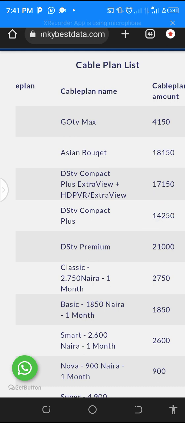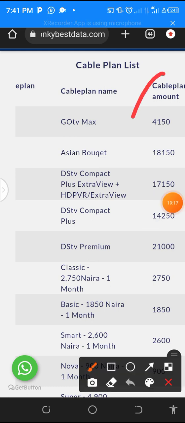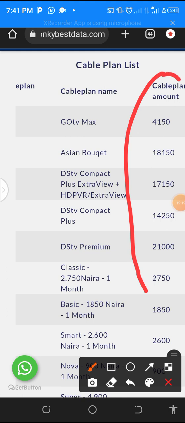Although it's an advice, you can also add some token, but don't let it be that much because of your resellers. You can have maybe 10 naira, but for me, I will advise that you put it as it's easier. This is your official price that you see. If it's increased, that means it's been increased from the network provider, maybe from GoTV itself, maybe from StarTime itself.